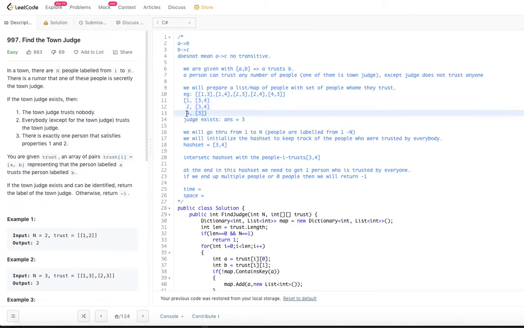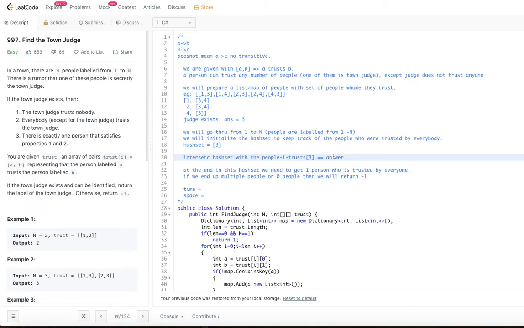So now we go to 4th. It is only 3. So now if we take the intersection between 3, 4 and 3, it's only 3. So now I change the hash set to only 3. So after going through the entire set, we are left with the hash set only with a single person, that is 3. So now this is the answer we return, okay. So that's how the algorithm is going to work.